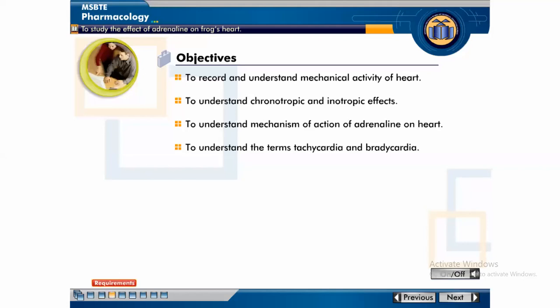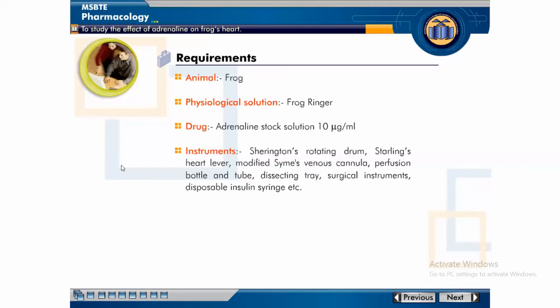Then next, requirements of this experiment. Animal: frog. Physiological solution: frog Ringer solution, PSS. Then drug: adrenaline stock solution.